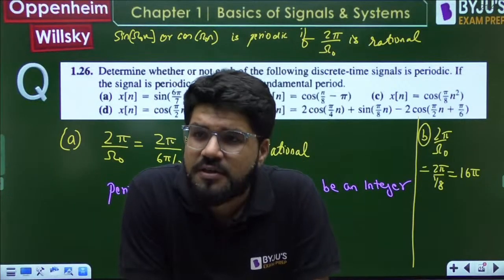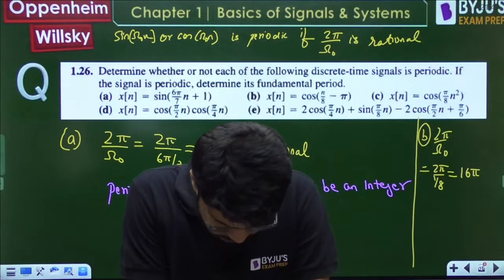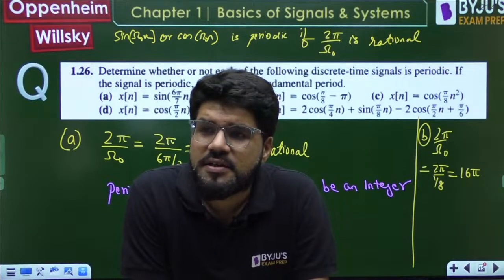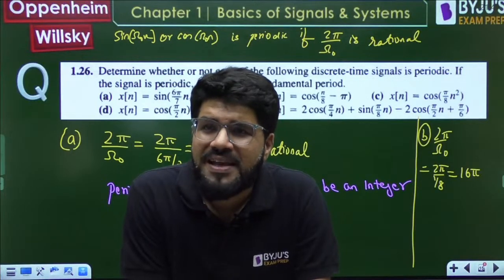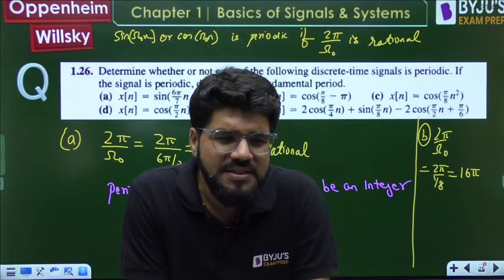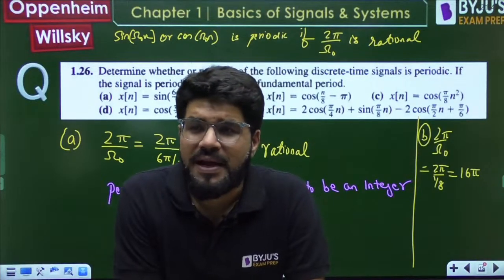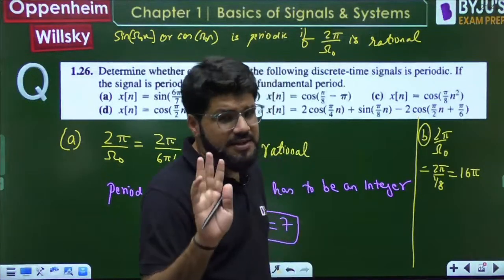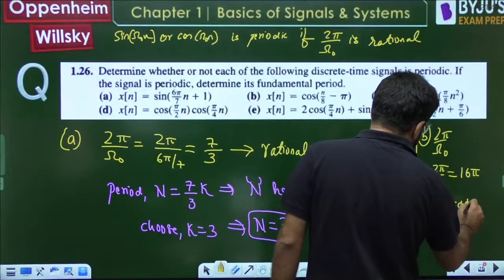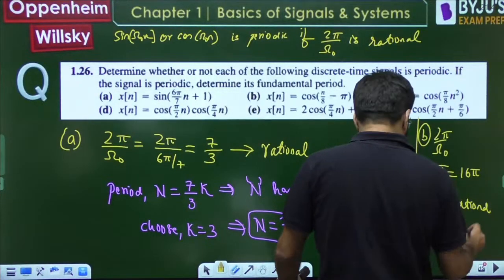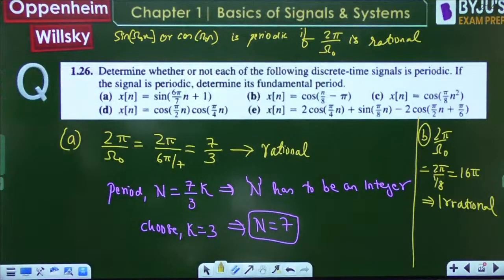Rational or irrational? Pi, is it rational? Pi is 22 by 7? Is it rational? No. 22 by 7 is just an approximation to pi. Pi is not equal to 22 by 7 exactly. It is irrational. So wherever pi comes, dear, keep in mind, wherever pi is left, that is always irrational.